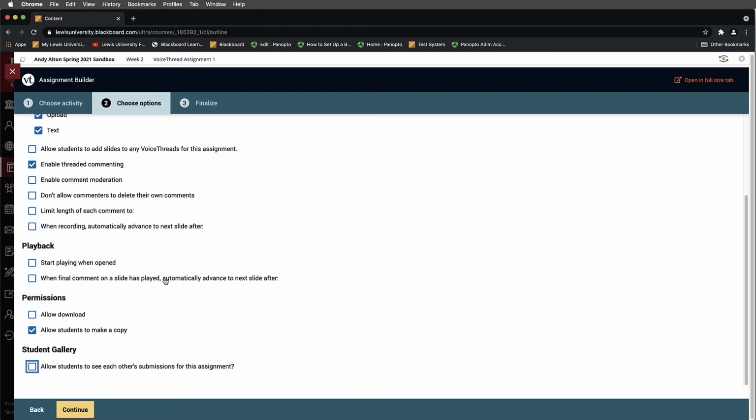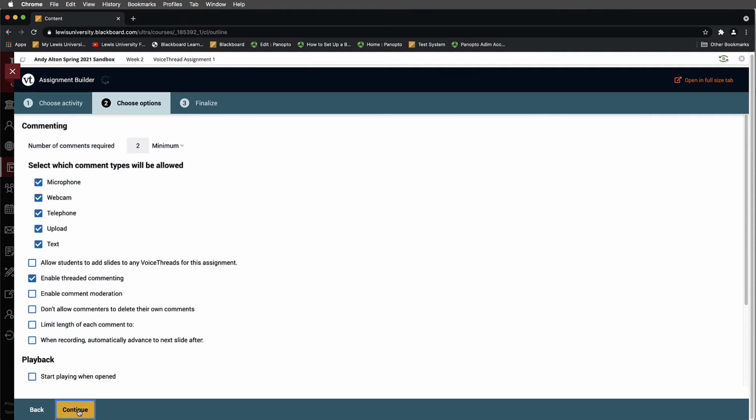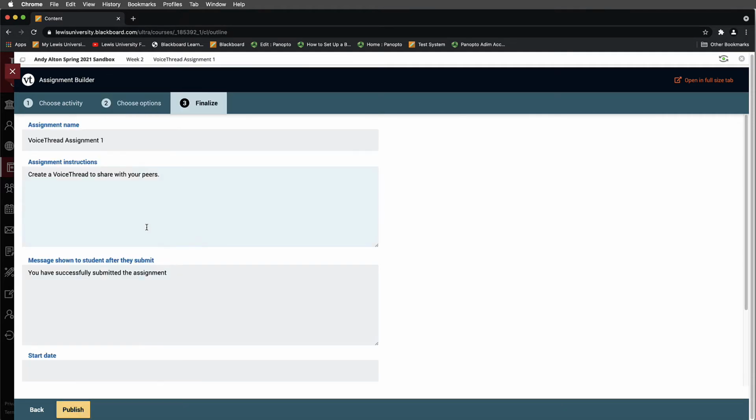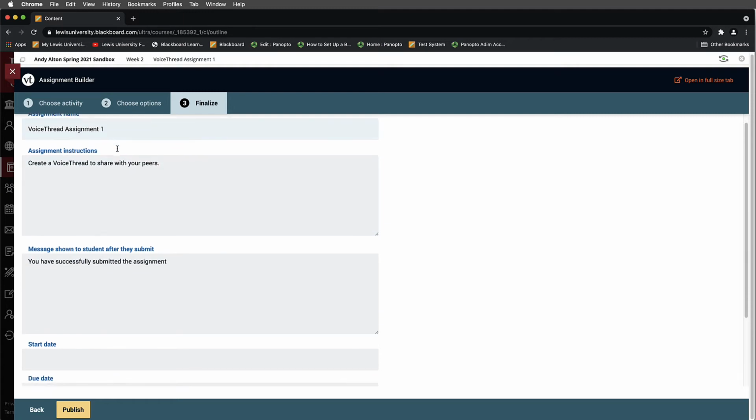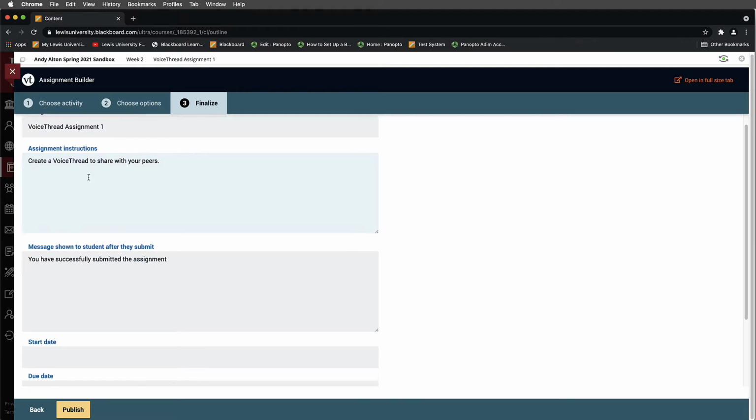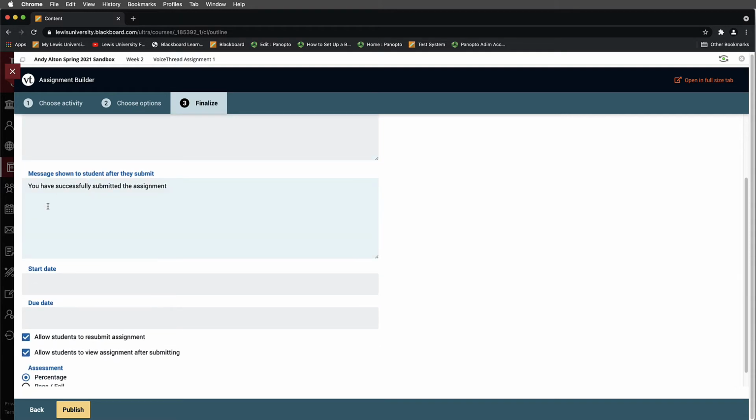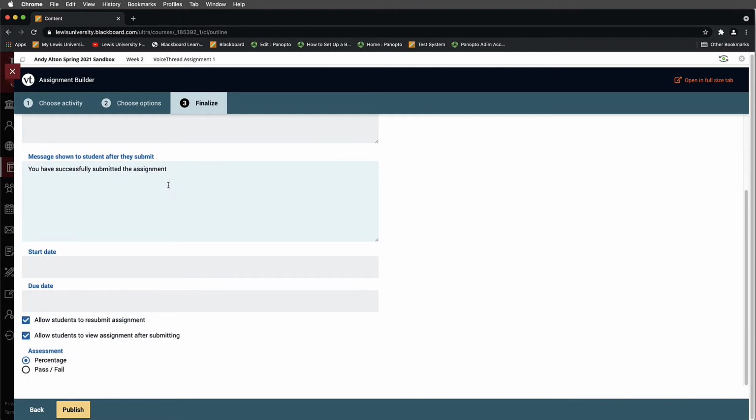We'll select continue, and this will take us over to step 3, which is finalize. So let's do that. And now we get the assignment name that we want to confirm again. The instructions that are going to go with this, and if you needed to modify these instructions, you could do so here. And then message to show the students after they submit. So you could change this if you wanted, but the default one is probably more than adequate in most situations.